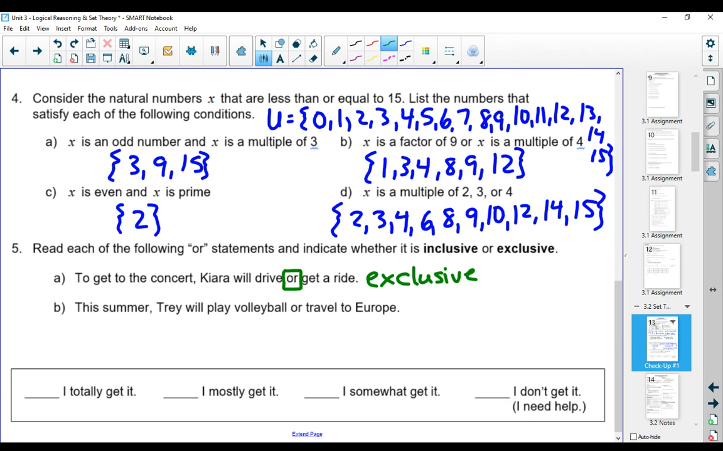This summer, Trey will play volleyball or travel to Europe. He could play volleyball and travel to Europe, so this is inclusive. So that means he's traveling to Europe, or he's playing volleyball, or he's doing both. This is the one that we use for math.